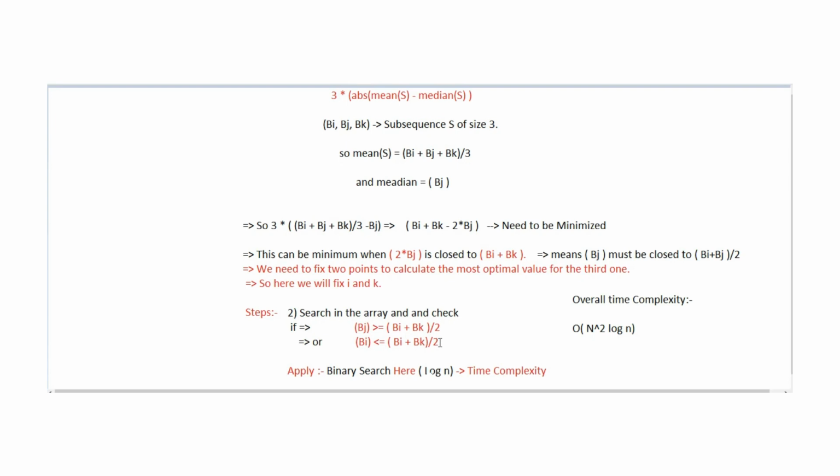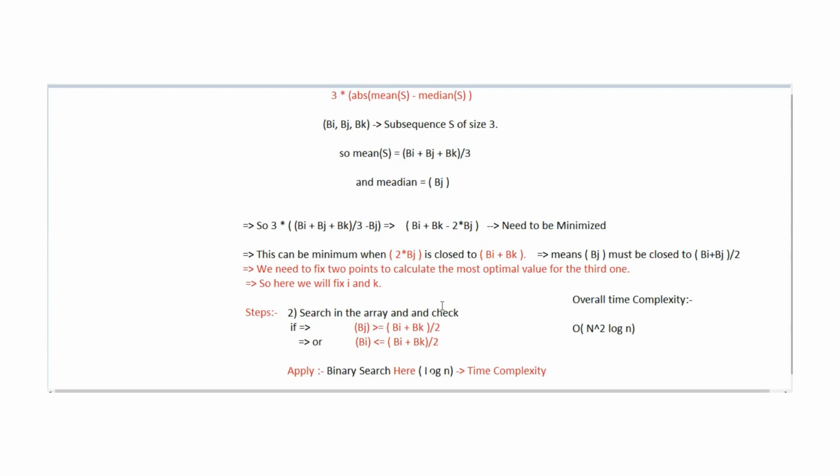Lower bound can be used to search for the bj value in the given array. Now our question becomes quite easy and can be solved in O(n^2 log n) complexity. n^2 is for the two values that we have fixed, and for searching the third value, log n times, as we are applying binary search.